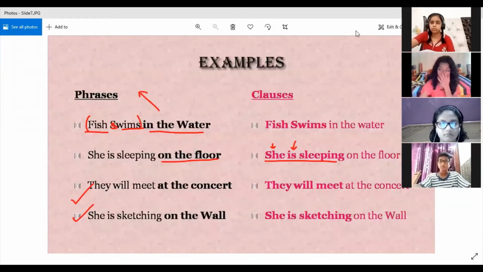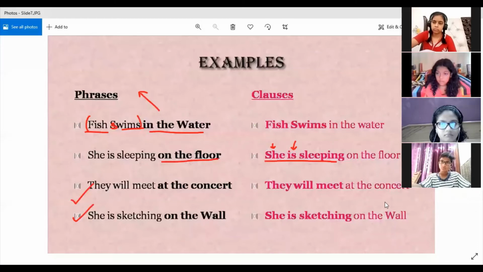Okay, Anushka, go ahead and explain to me the third example. Yes, ma'am. In the phrases part, they will meet at a concert. At the concert is the phrase because it does not have a finite verb and neither does it have a subject and an object. As for clauses in the third part, it is given they will meet. Over here, they is the subject and will is the finite verb. So they will meet is a clause. It also has a subject and a predicate.